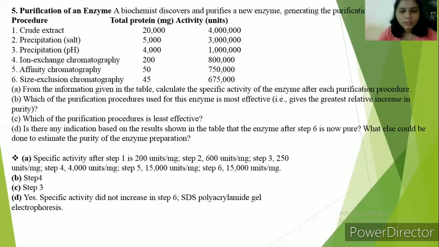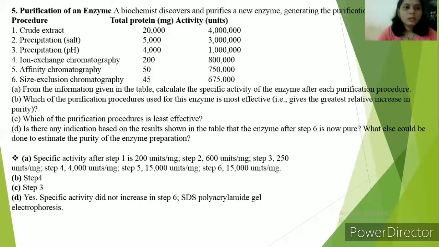Sorry, because step 4 shows the specific activity of about 4,000 units per mg. But after this step, there are no changes in specific activity. So step 4 is perfect. Then which of the purification procedures is least effective? Step 3, because in step 3 the specific activity is very low.